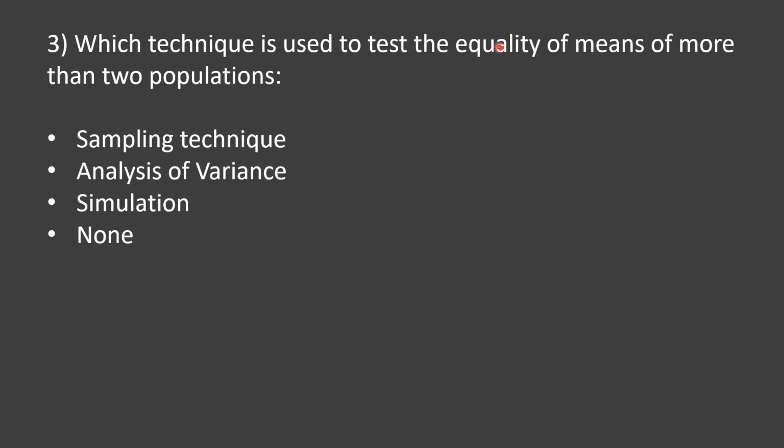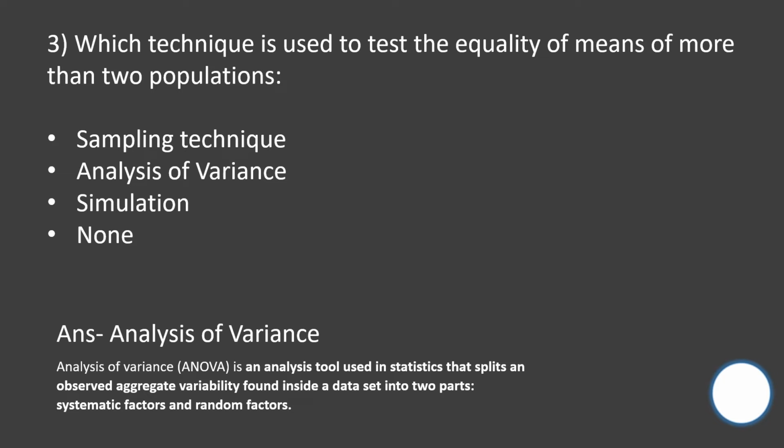Coming to the next question. Which technique is used to test the equality of means of more than two populations? Options are sampling technique, analysis of variance, simulation, none. And your time starts now. And the correct answer is analysis of variance.